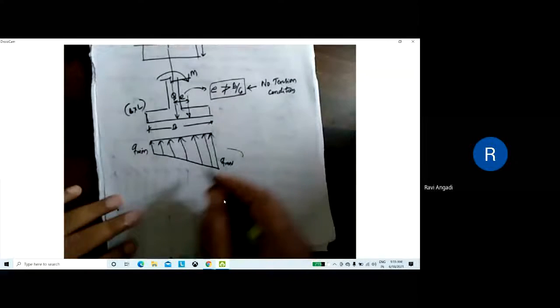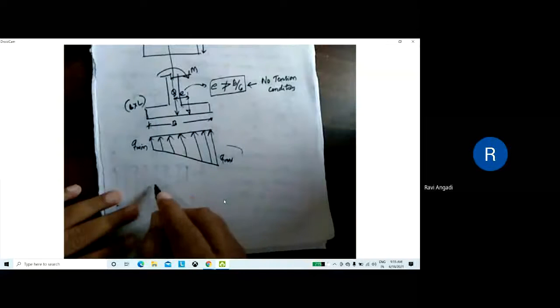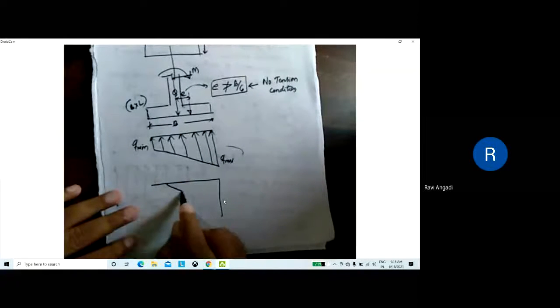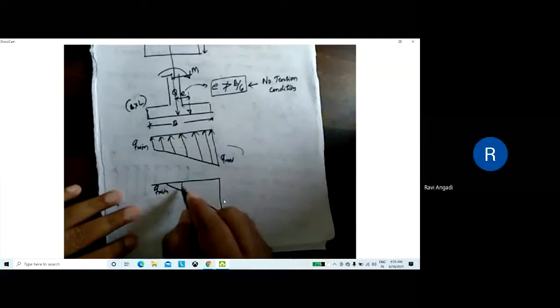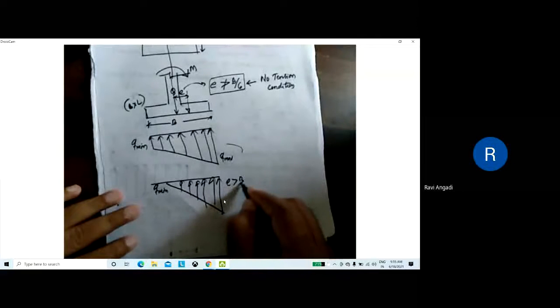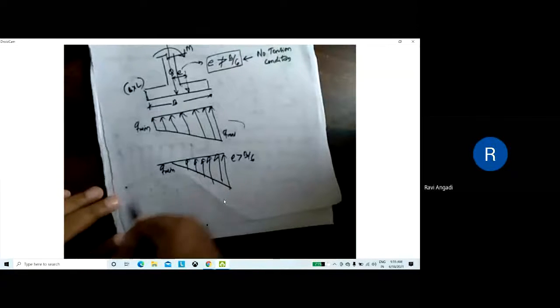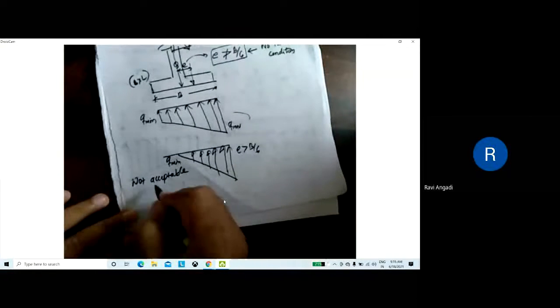Suppose this is when E is not greater than B by 6. And one more case, you may get the pressure will be like this. You will be getting a Q minimum here, means Z minimum value. When E is greater than B by 6, you will get a tension in the footing. So not acceptable. This is not acceptable for foundation design.